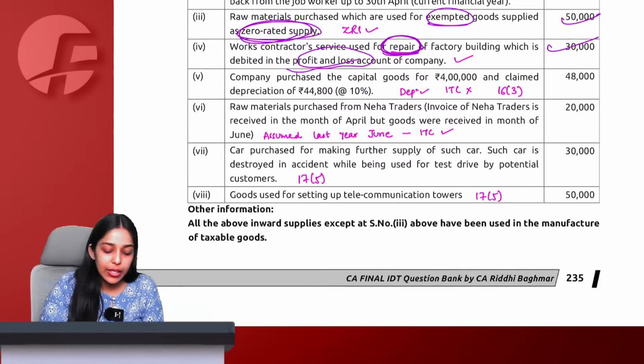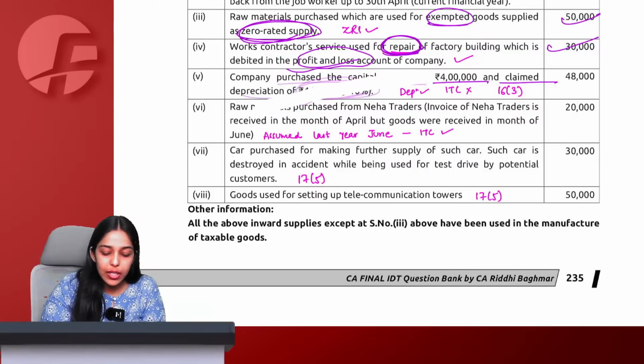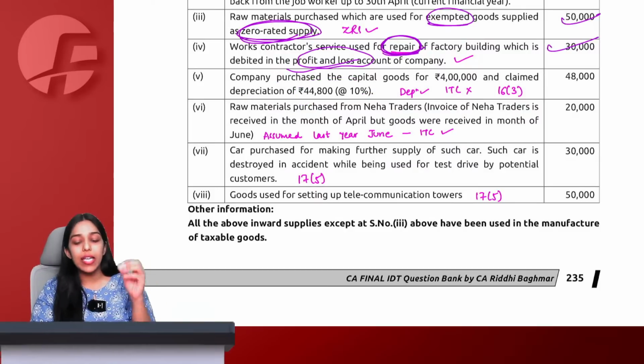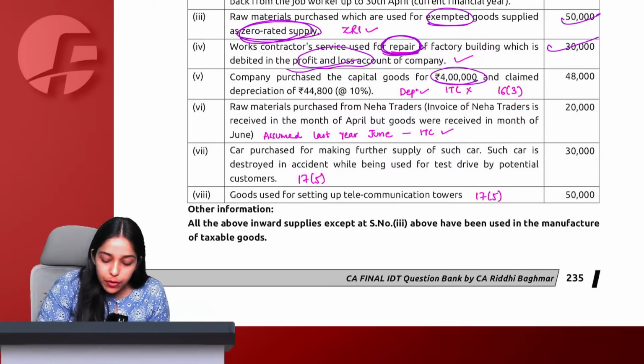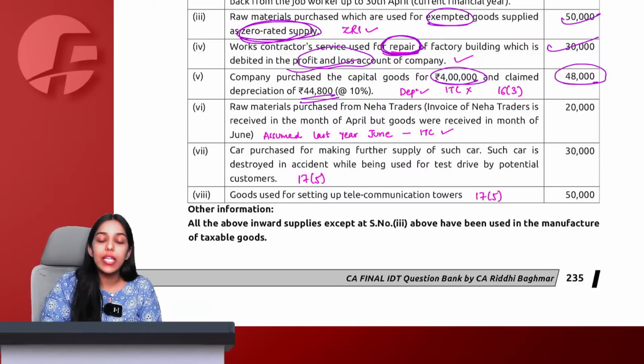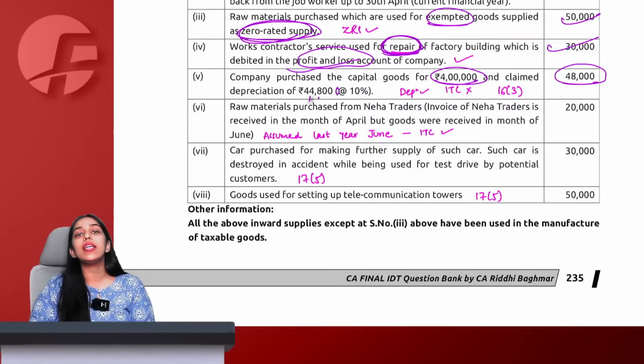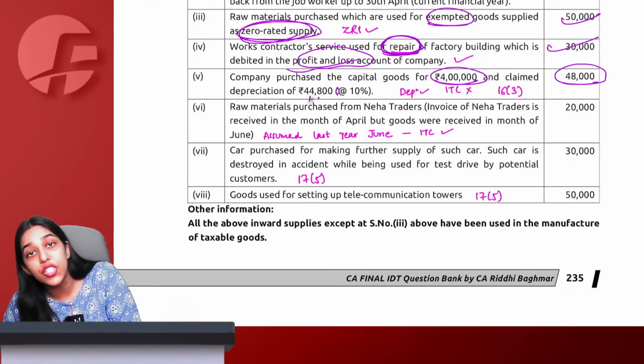Okay, after that, company purchased the capital goods for 4 lakh and claimed depreciation of 44,800 at the rate of 10% on the entire. So see, the machine was for 4 lakh, GST amount 48,000. You took depreciation on entire 4 lakh 48,000. This is 4 lakh. This is 4 lakh 48,000. So you took depreciation on entire 4 lakh 45,000 including the GST component.